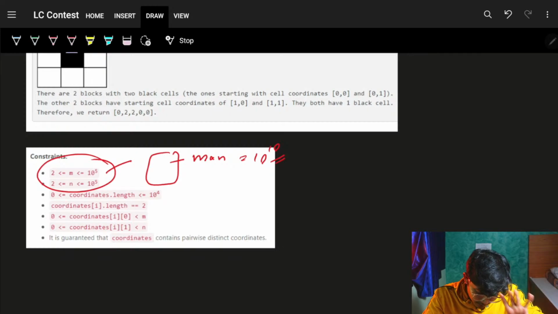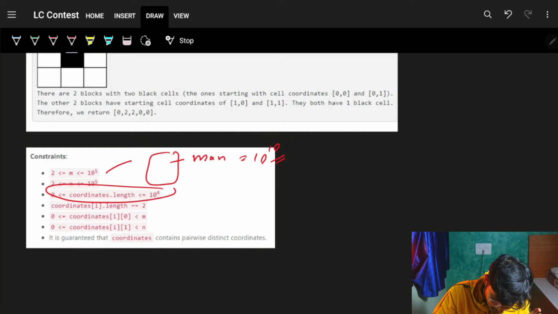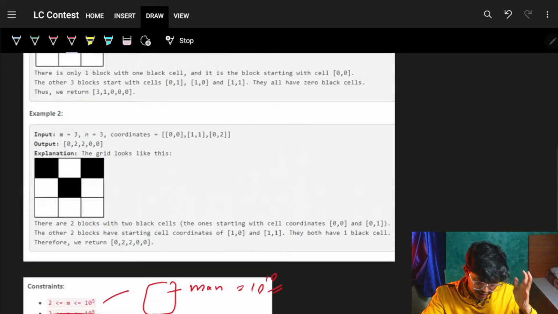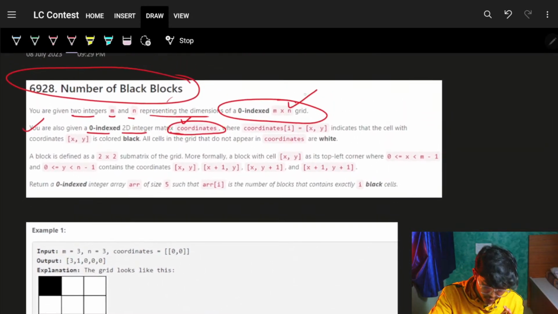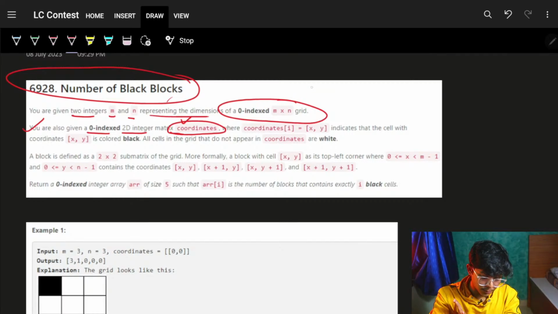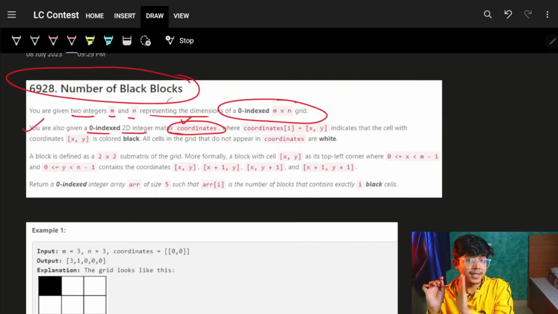So that is one thing, make sure. Coordinates, okay, it's actually useful. Coordinates I can use, other things are just numbers, so that's not required. The main part is that I can use only coordinates. I can't use my grid. I can't make a grid. So please remember this part. And that is why, look at the constraint itself, we saw we can't make a grid.